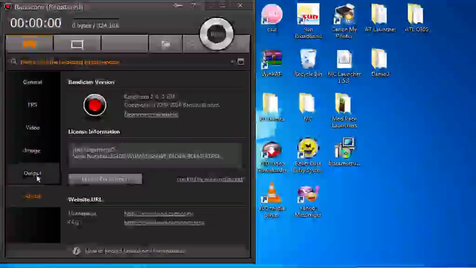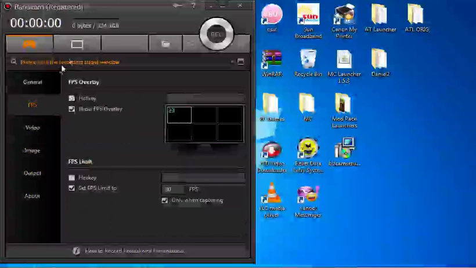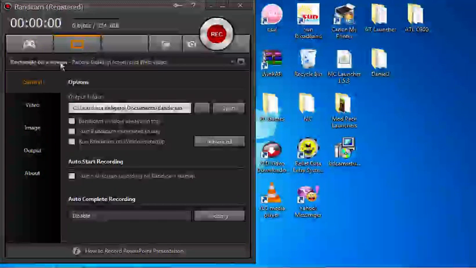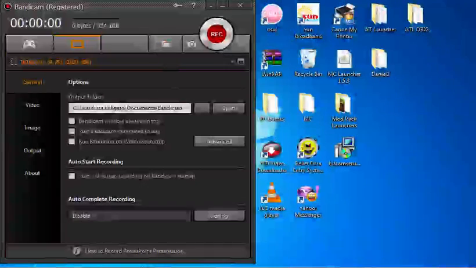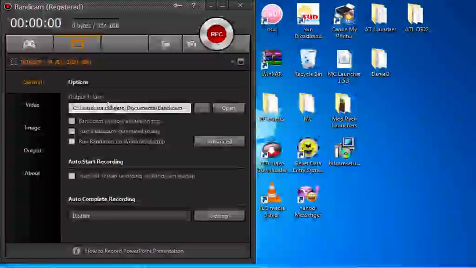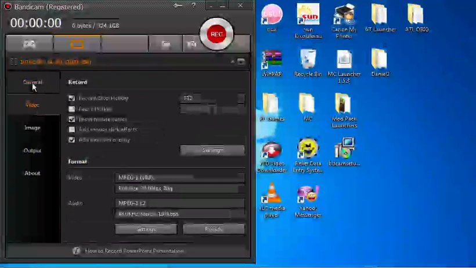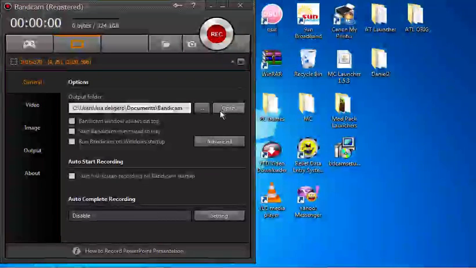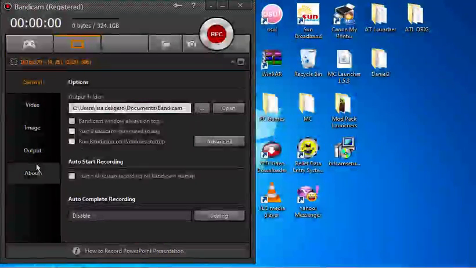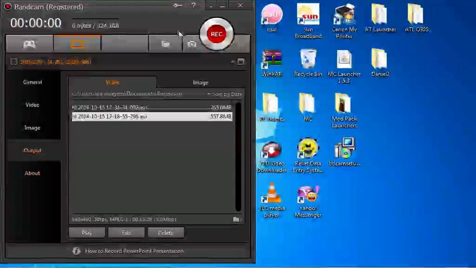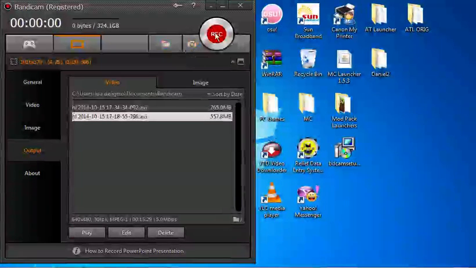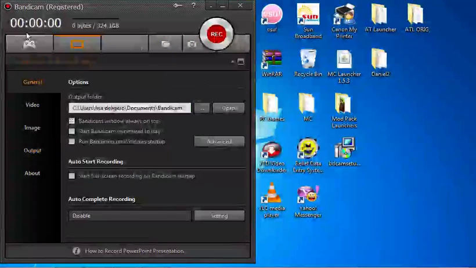See that I have the full version. You can record a rectangle on the screen, and this is the output folder, where your video files are. Output and start recording like that. Simplest way.